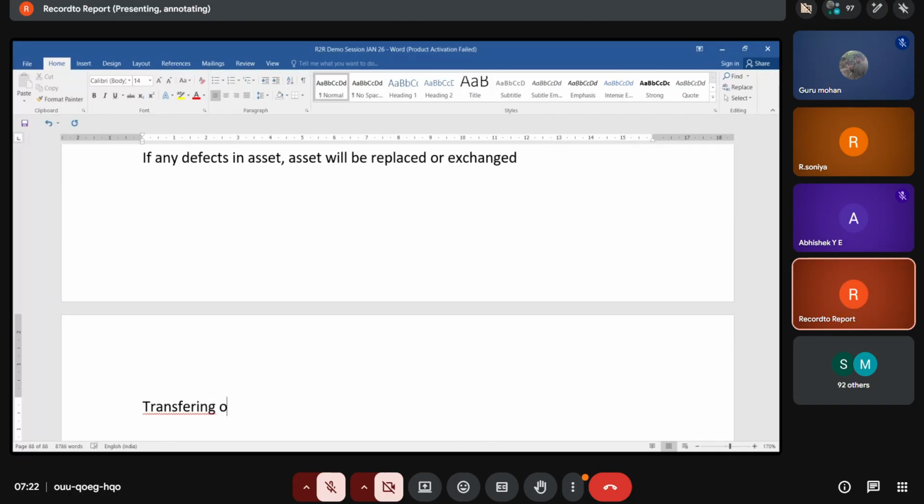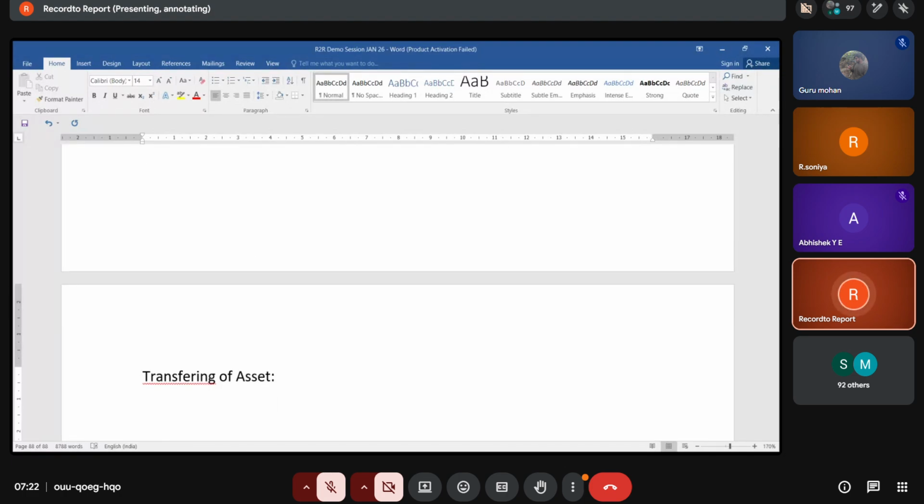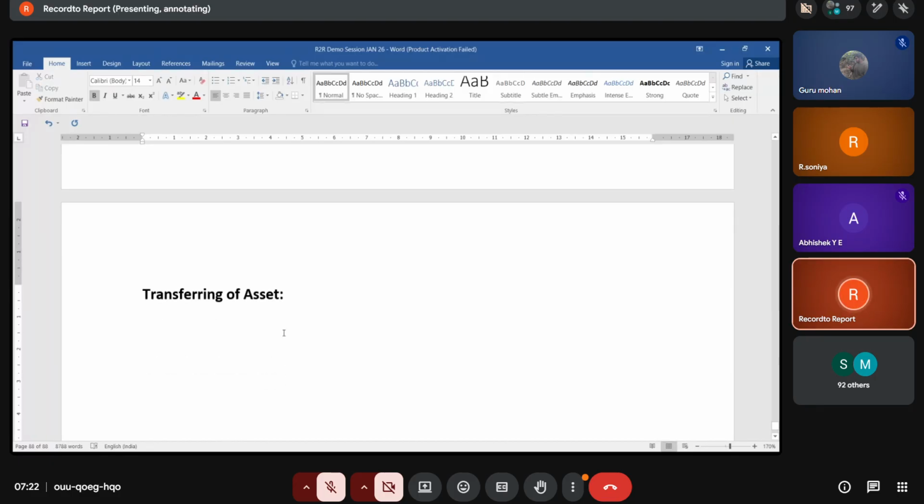The next stage is transferring of an asset. Example, you purchased one asset. Assume a laptop is purchased in the Infosys Bangalore location, and there is no requirement for that laptop in Bangalore. There is a requirement in the Chennai location. So the asset has to move. Your asset will be moved, transferring asset from one location to another location. This is also a rare case.